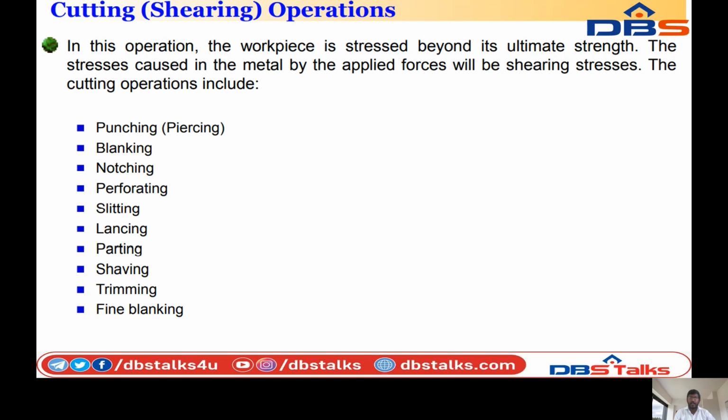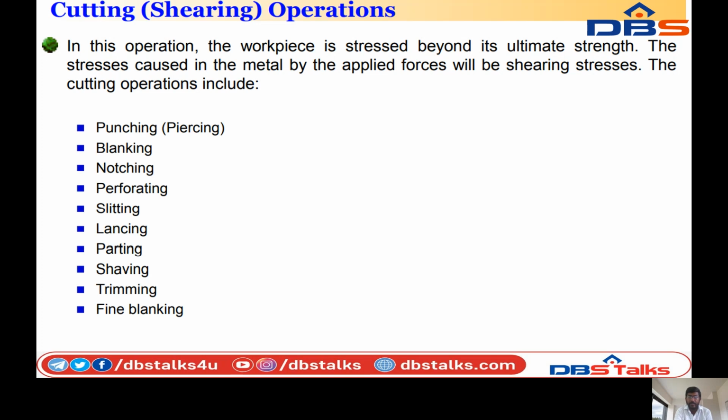Cutting or shearing operations. In this operation, the workpiece is stressed beyond its ultimate strength. The stresses caused in the metal by the applied forces will be shearing stresses. So what are the cutting operations?